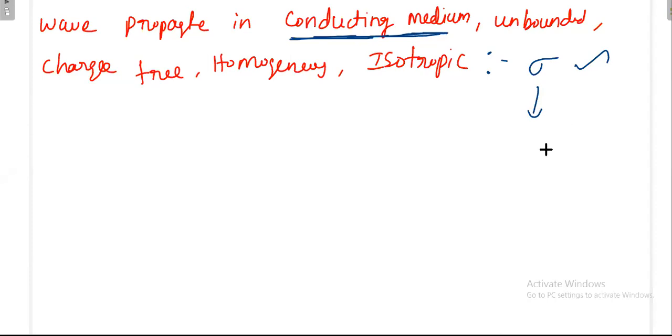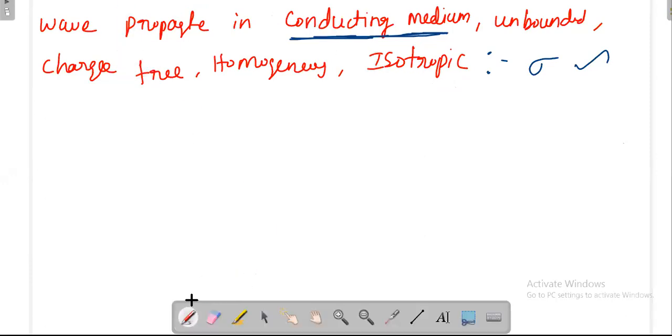We have taken sigma as some value. Finally we will get a long derivation. Once I put sigma equal to 0, I have to get the previous conditions, whatever we have derived so far, be it phase velocity, attenuation constant or phase constant. So once I put sigma equal to 0 here, I have to go back to the previous condition. Please remember that later. After deriving everything, once I put sigma 0, because our previous medium is that only, then everything else is the same, and I will get the previous equations.